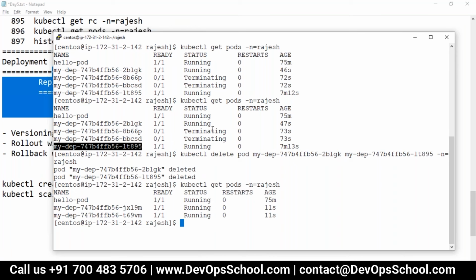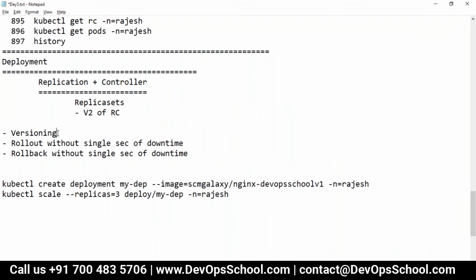You see here, look, it got created. So this is the way the controller works. Now I'm going to show you the versioning.